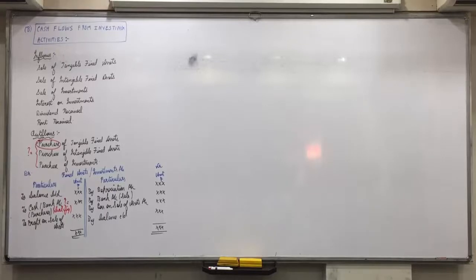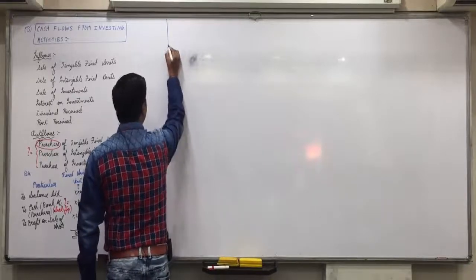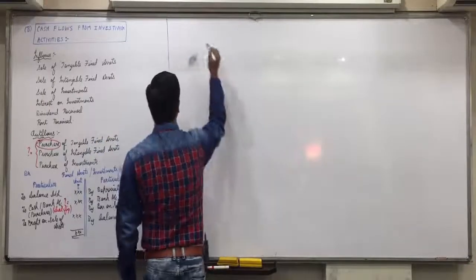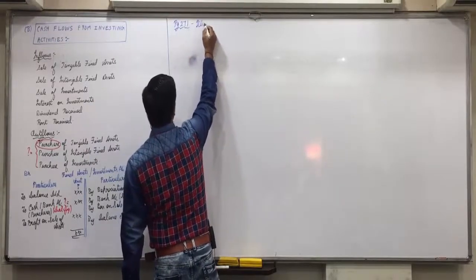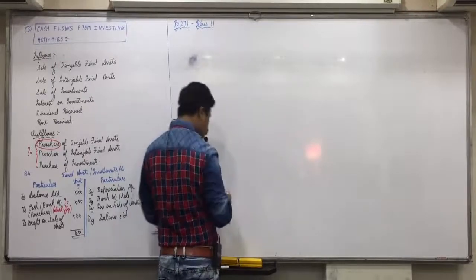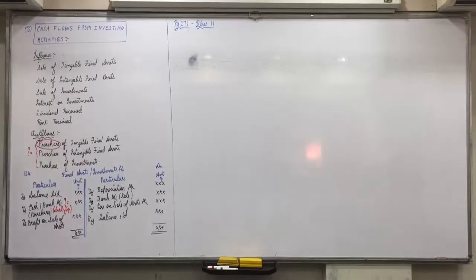Page 271, illustration 11. For 4 marks, investing and financing activities are more appropriate as the questions are smaller than operating. In operating, if they ask you limited items, then it can be asked for 4 marks. But the chapter is very simple and scoring. Raise your hand who is still writing this. Fixed assets account. All are completed.